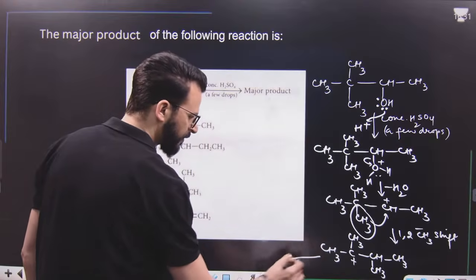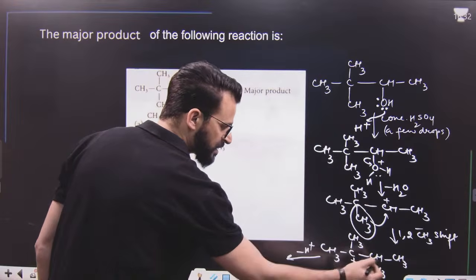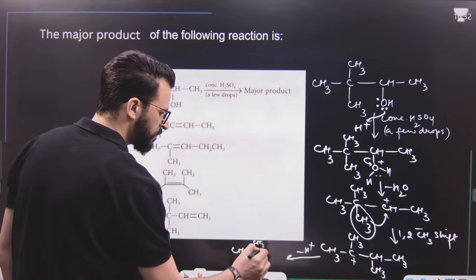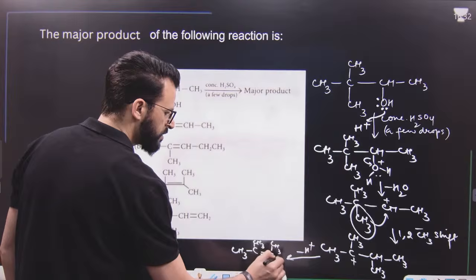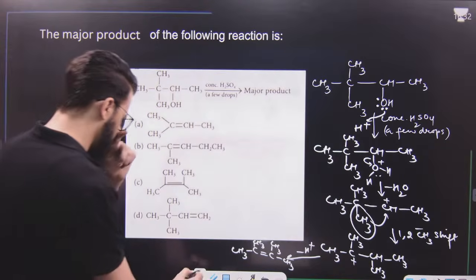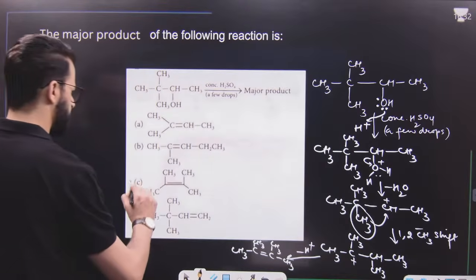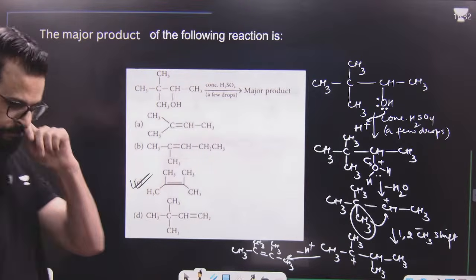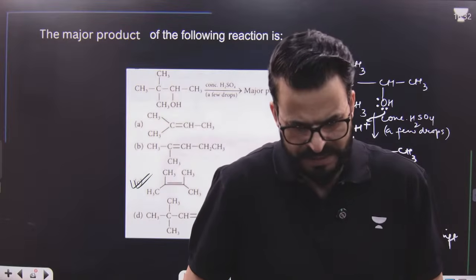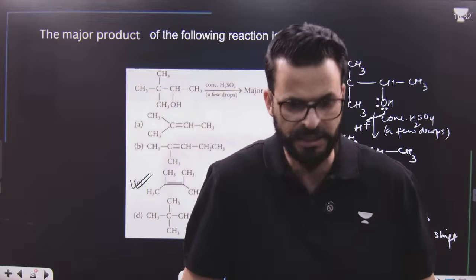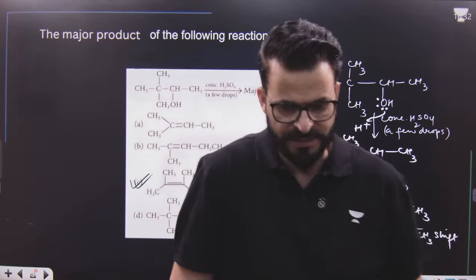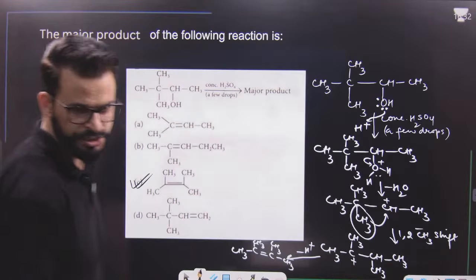Finally, what will happen? H positive will be lost and we will get CH3, CCH3, double bond C, CH3 and CH3. So we will get 2,3-dimethyl-but-2-ene. 2,3-dimethyl-but-2-ene is the right answer. That means it is option number C. Exactly, Muhammad Rizwan has given me the right answer. C is the right answer, dear students. Exactly, Mubina J. C is the right answer.